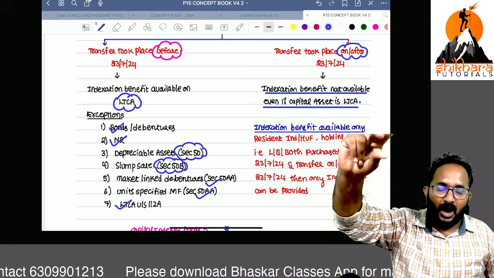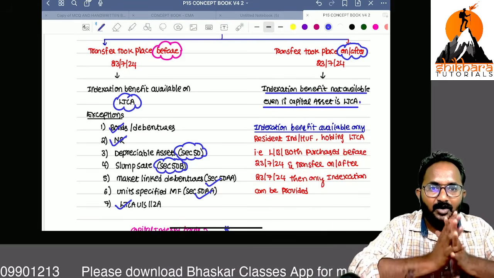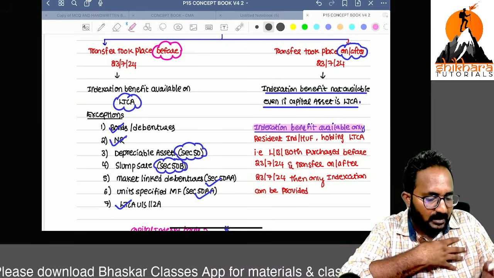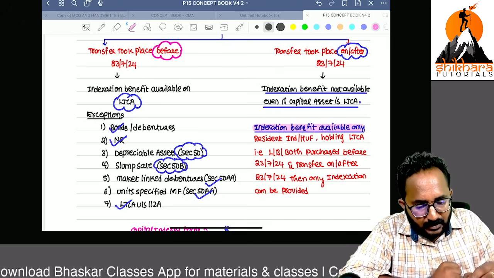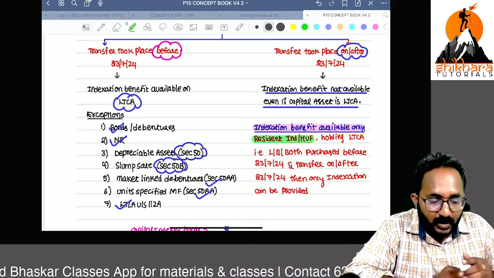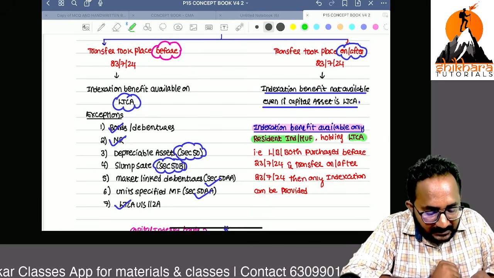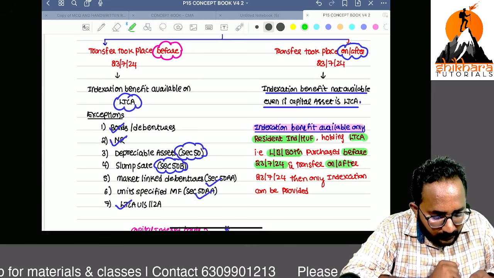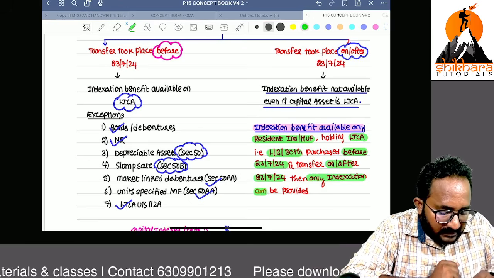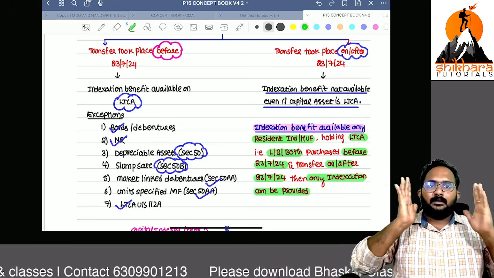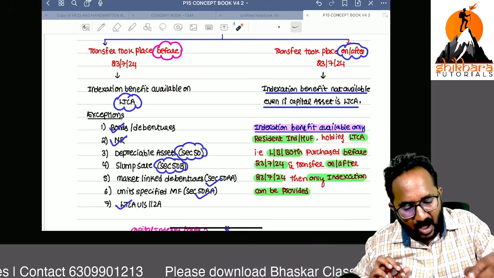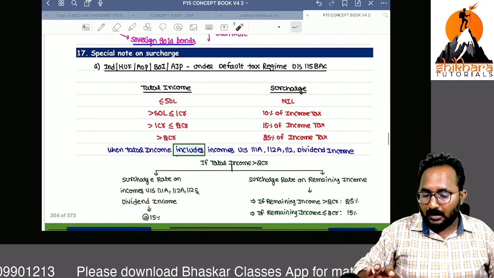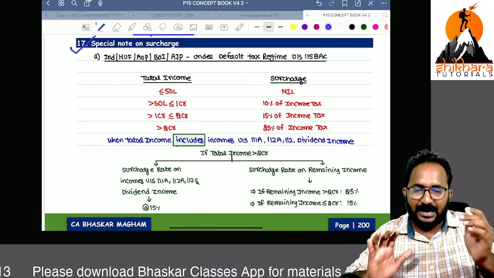Now you have to remember, on or after this date, even if a long-term capital asset is transferred, there is no need to take any indexation. But they have given the indexation facility only to one person. Can you tell me who that is? A resident individual or HUF holding the long-term capital asset, that is land or building or both purchased before this date and transferred on or after this date. Then we can take the indexation in this case only. In all remaining cases, where the transfer is done on or after this date, we can't take the indexation. Are you clear up to now? And I already explained this in the last MCQ session also.